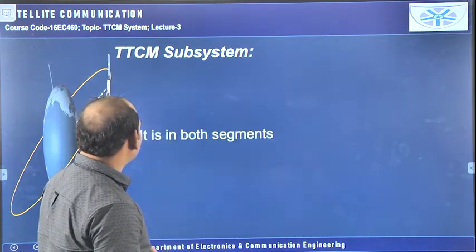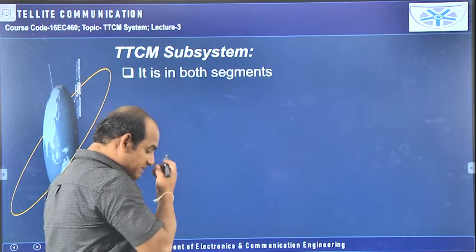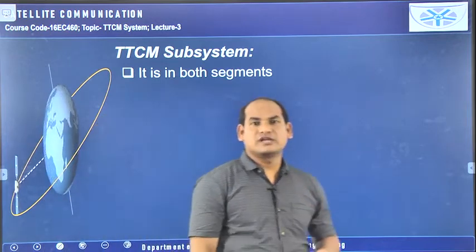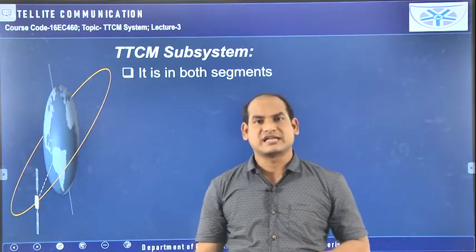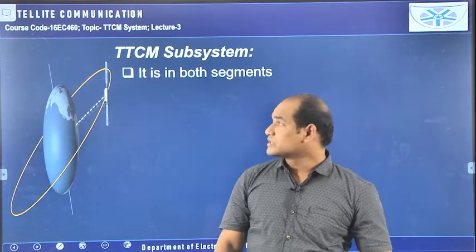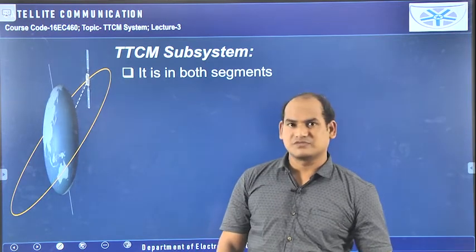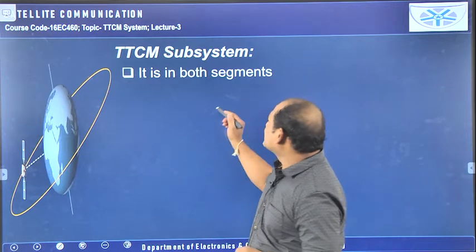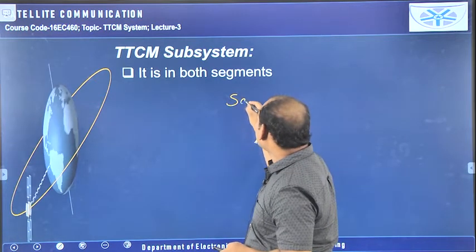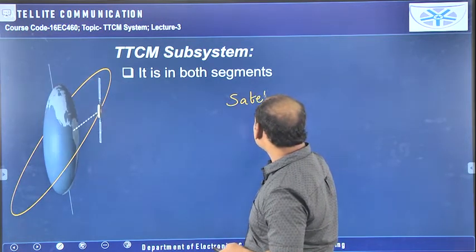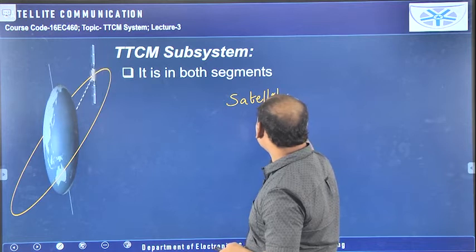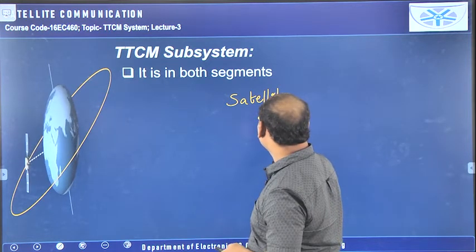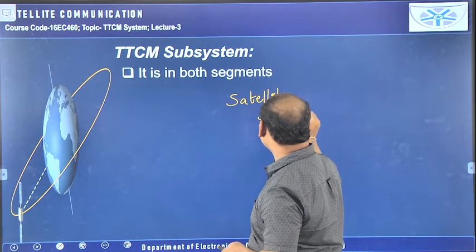Now, this TTCM subsystem is available in both Earth station and in the satellite system. So the purpose of this TTCM subsystem we will see now. Actually the satellite is having the sensors.